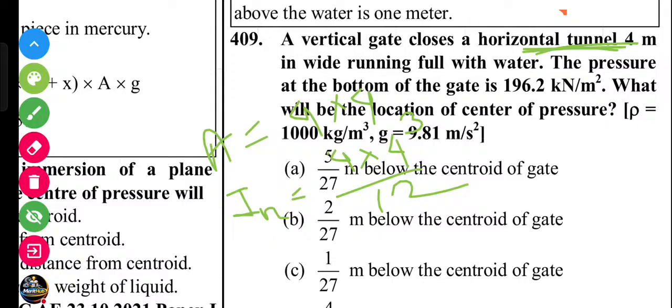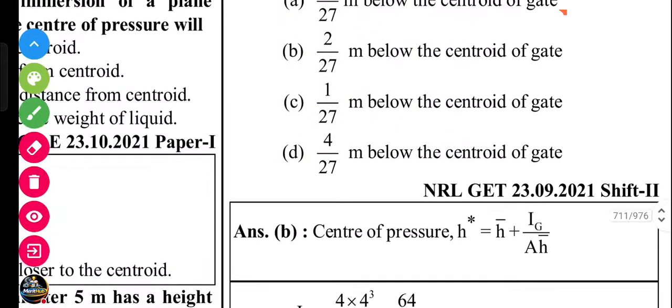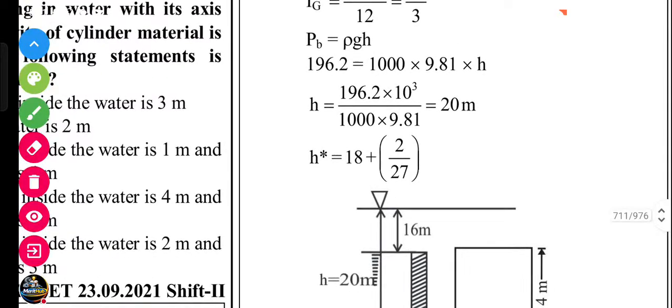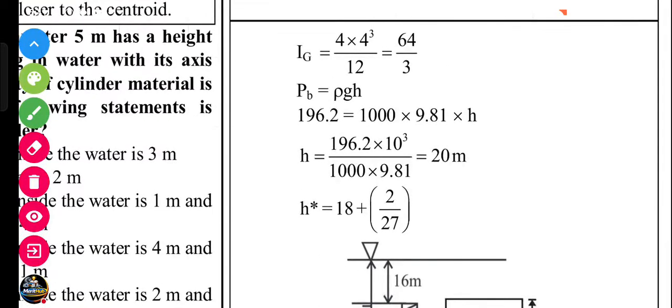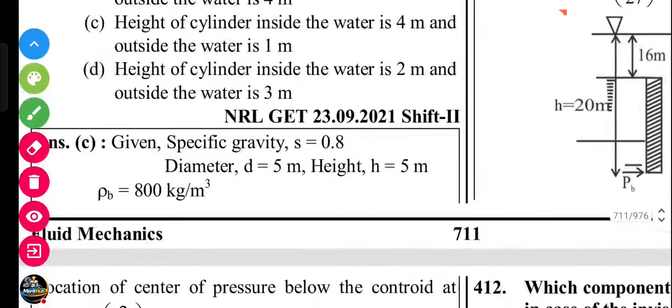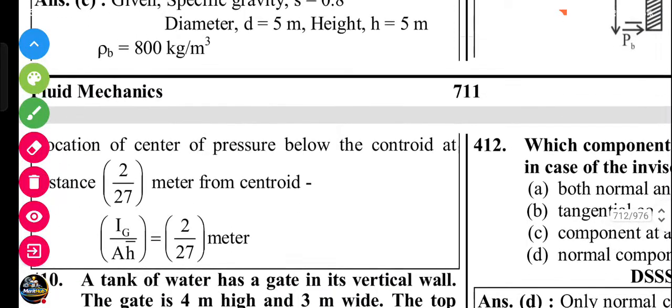From here we get the Ig, then we can put it into the equation. The solution you can see. We were asked the distance of the center of pressure from the center of gravity. It is Ig by A h bar, equal to 2 by 27 meter.